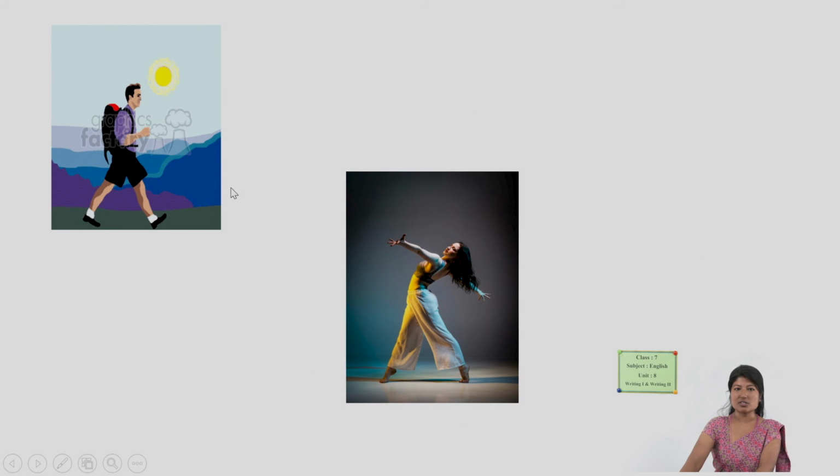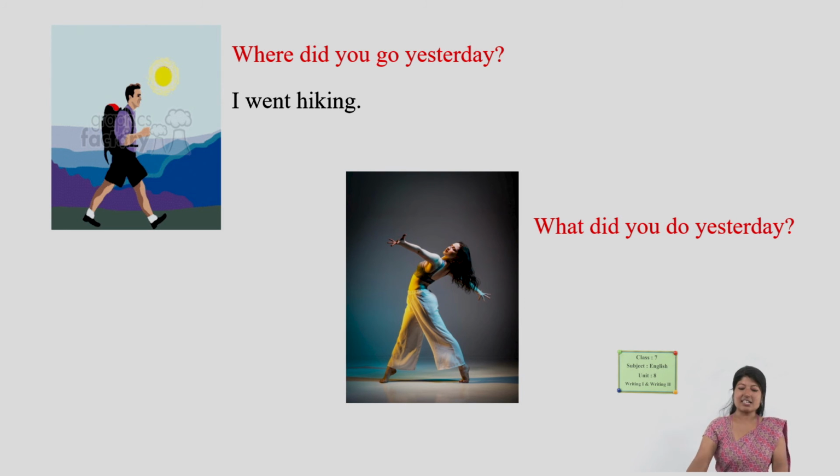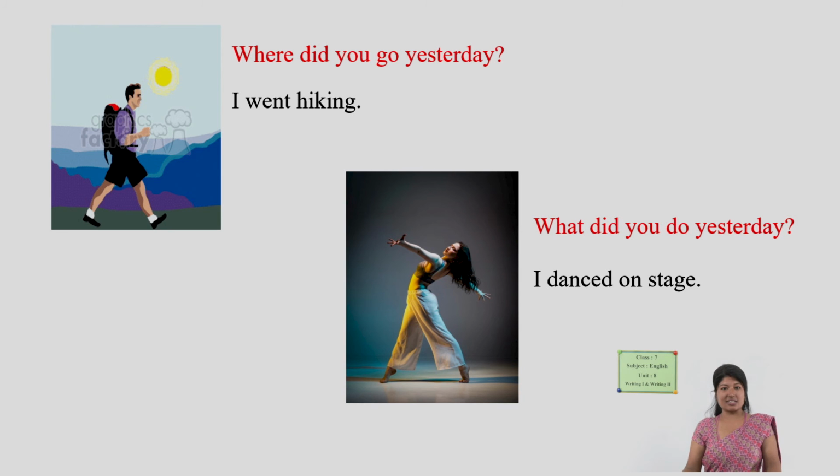Okay, for this picture, where did you go yesterday? Where did you go? I went hiking. I went hiking, or you could name the place as well, right? Then this last picture, and the question is, what did you do yesterday again? You can answer. What's your answer? You could answer like this: I danced on stage. I danced on stage.